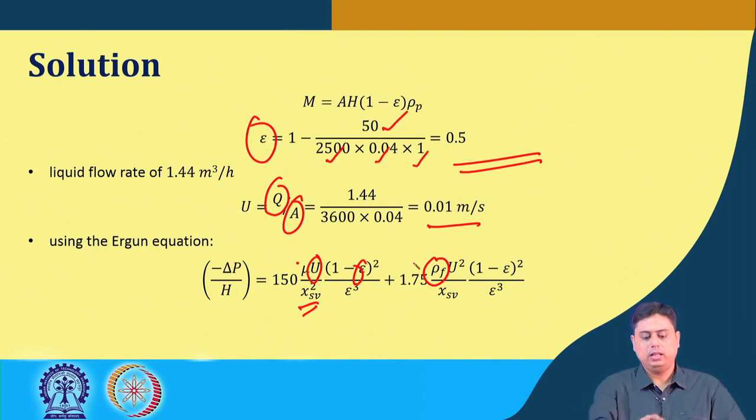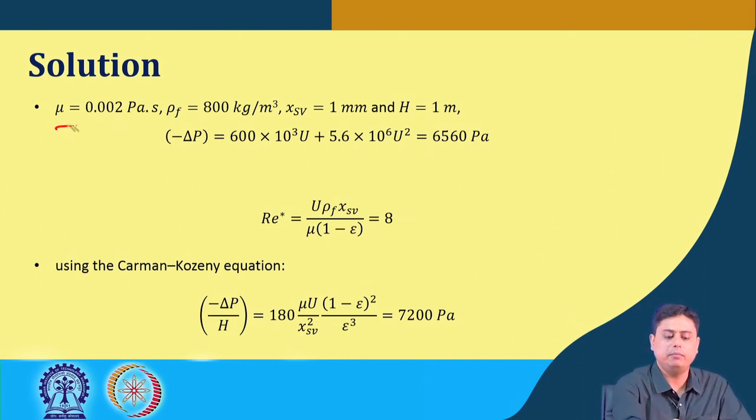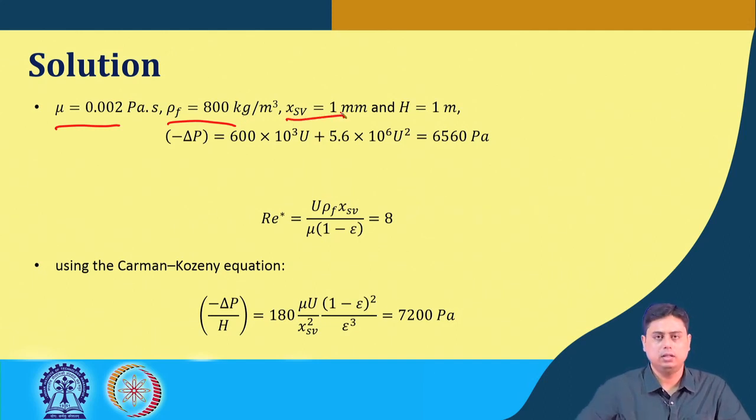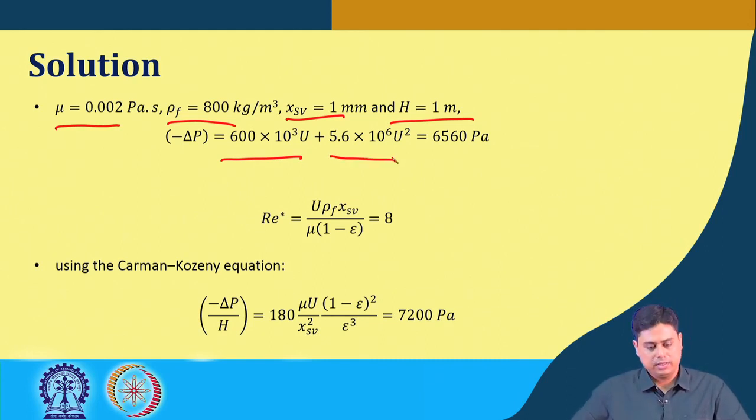With that, we can calculate this minus del p by h value. So, this is again the summary, that we have mu, rho f, which is the fluid density, we have the particle size, we have the depth of the bed. So, the viscous term and the inertia term.